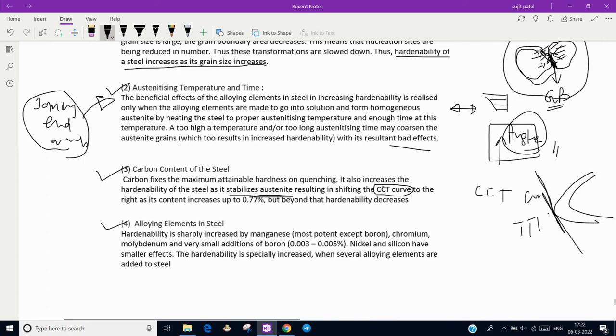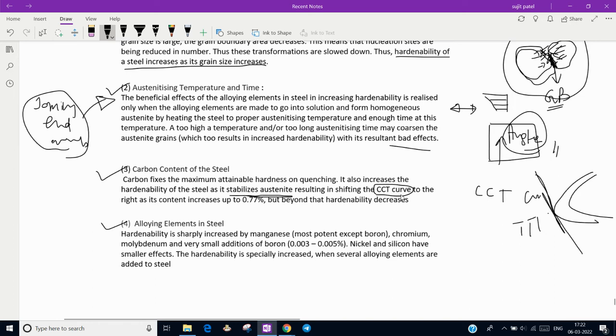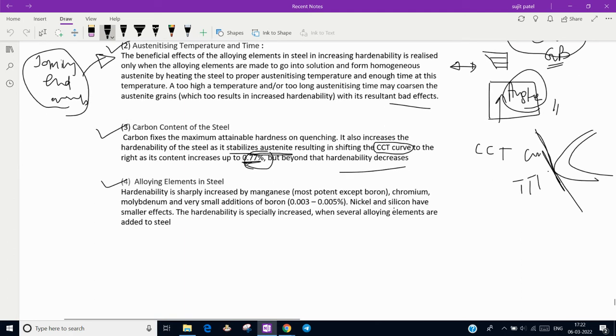Then it gives the best results, and this holds up to 0.77% carbon. Beyond that, hardenability decreases. After adding more carbon, your hardness will increase, but hardenability will decrease. So at the critical cooling rate and 0.77% carbon, when stabilized in austenite, hardenability increases.